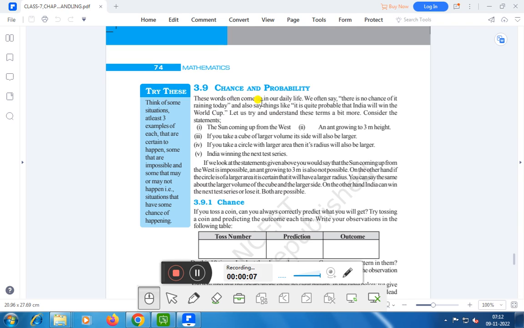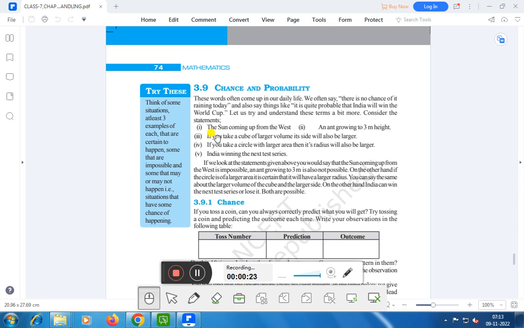These words often come up in our daily life. We often say there is no chance of it raining today, and also say things like it is quite probable that India will win the World Cup. Let us try and understand these terms a bit more.